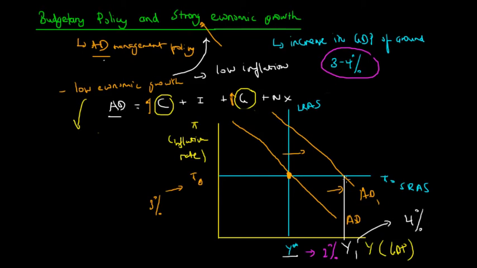So in the short term, of course, you have seen that the output has increased to this band between 3 to 4%, and hence the goal of strong economic growth has been achieved.